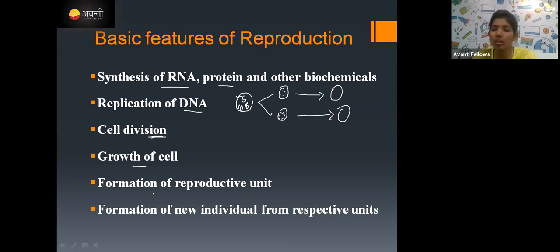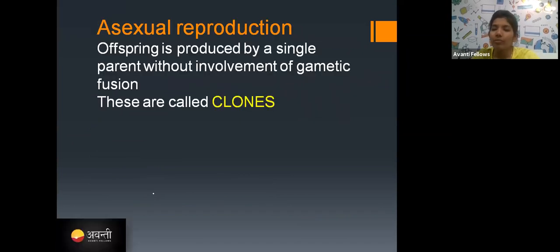We have also seen the types of reproduction. So tell me, what are the types of reproduction? Use the chat box and just tell me. Yes, sexual and asexual reproduction. Very good.